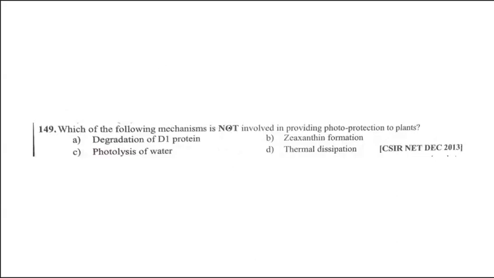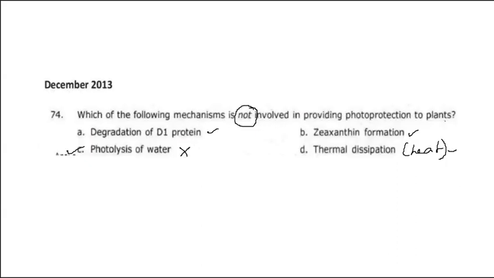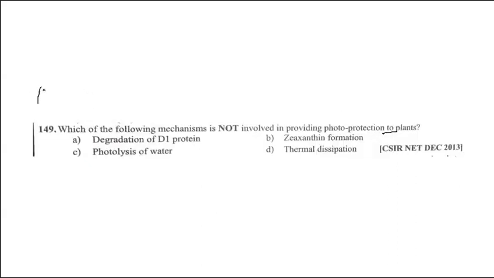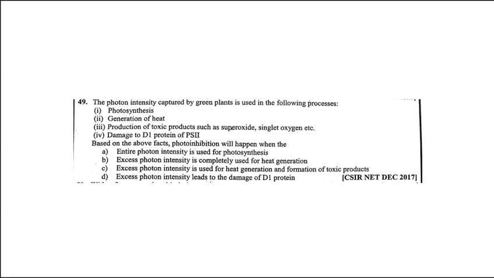Which one of the following mechanisms is not involved in providing photoprotection to the plant? Zeaxanthin formation, this is repeated. The photon intensity captured by green plants is used for the following processes: photosynthesis, generation of heat, production of toxic products, and damage to D1 of PS2.